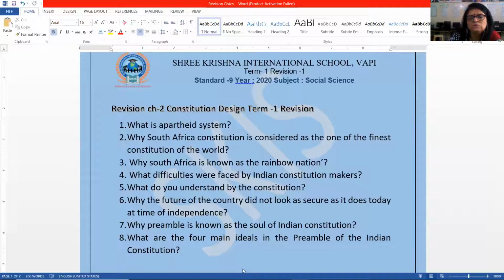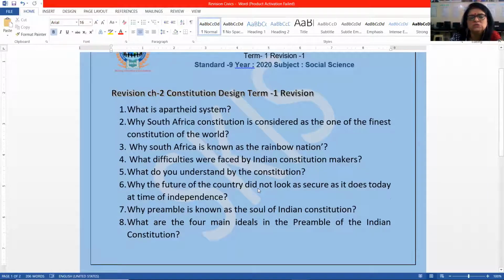Why is it known as the Rainbow Nation? You know it's a multiracial country. What difficulties were faced by the Indian constitution makers? We have already discussed that. For difficulties, you need to remember 3 points: partition, a huge and diverse country, and princely states. What do you understand by constitution? A 1 mark question: the supreme law, binding on all citizens and the government.